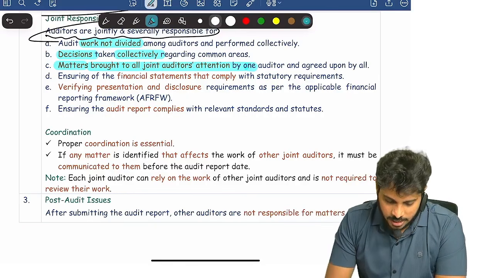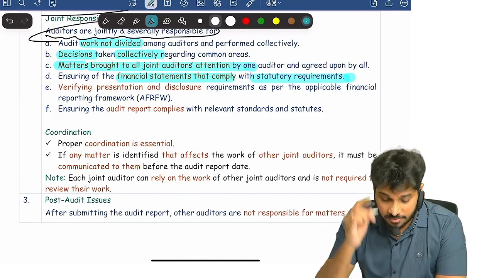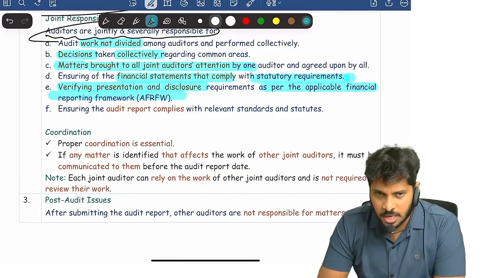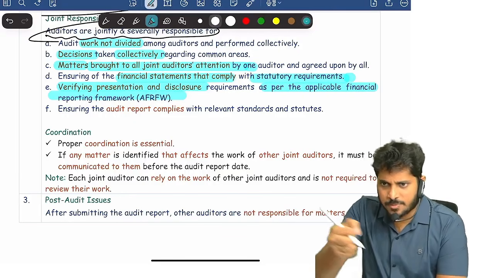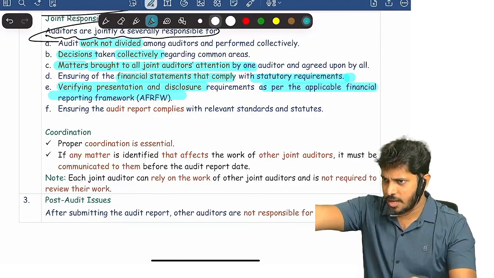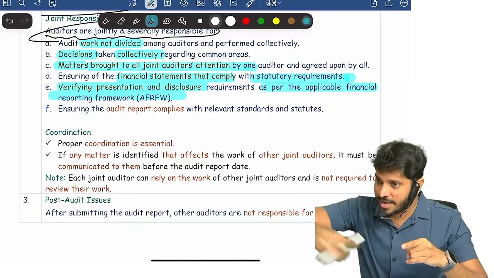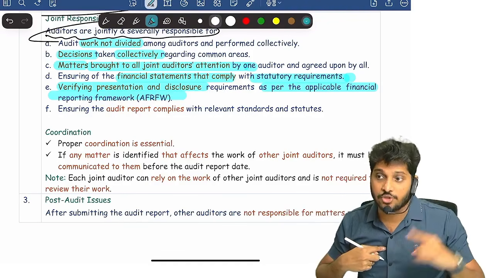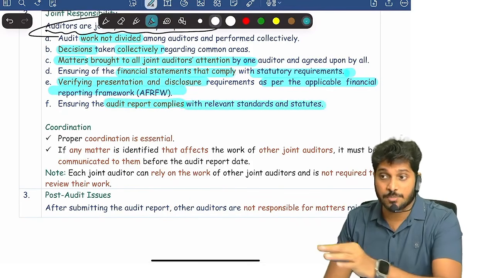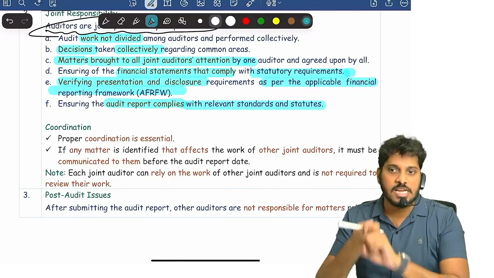And for ensuring financial statements comply with statutory requirements, for verifying presentation and disclosure is as per the applicable financial reporting framework. So to ensure that financials are prepared as per the applicable framework means to ensure that the balance sheet and P&L are prepared as per Schedule 3. All joint auditors have to check it. Whether the balance sheet and P&L are prepared as per accounting standards, all joint auditors have to ensure it. And finally, the audit report given by them shall also be as per the law. Whether the audit report is as per law or not, all of them are combinedly responsible.